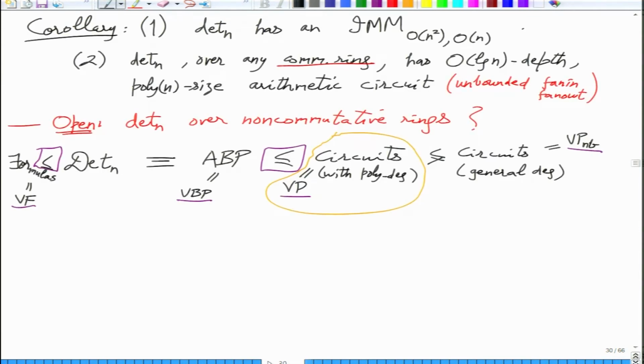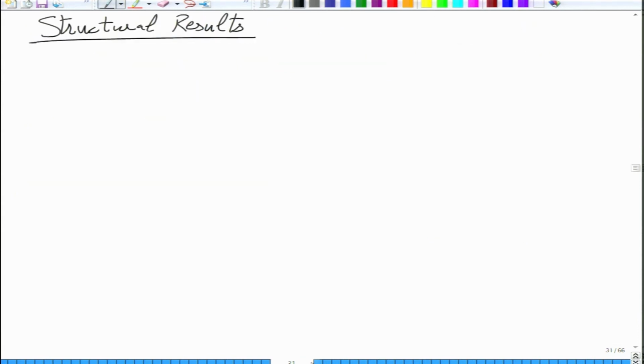And in the previous picture, there is another branch, which is by adding non-determinism. That gives you VNP, which obviously is our central open question. So these are your complexity classes in this course. You can define more, but those will be straightforward definitions.